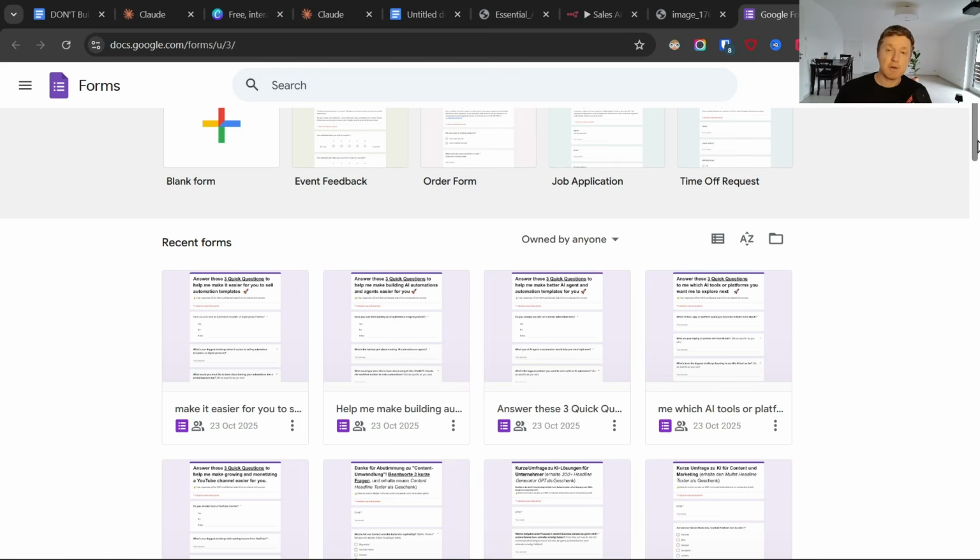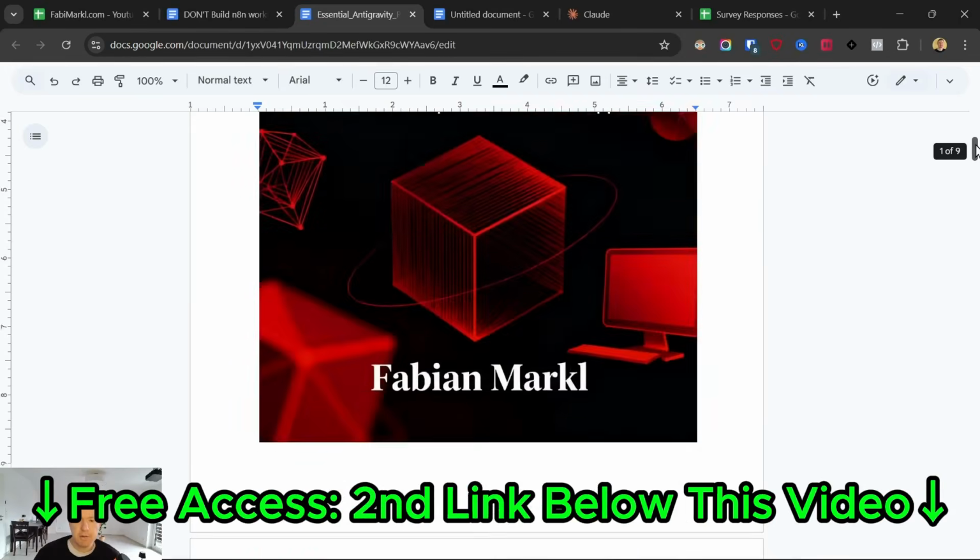But this time I wanted something smarter and much easier to use. But how do I build this fast? Because the email needs to go out in the next few minutes. Okay, so let me show you how I actually built this.